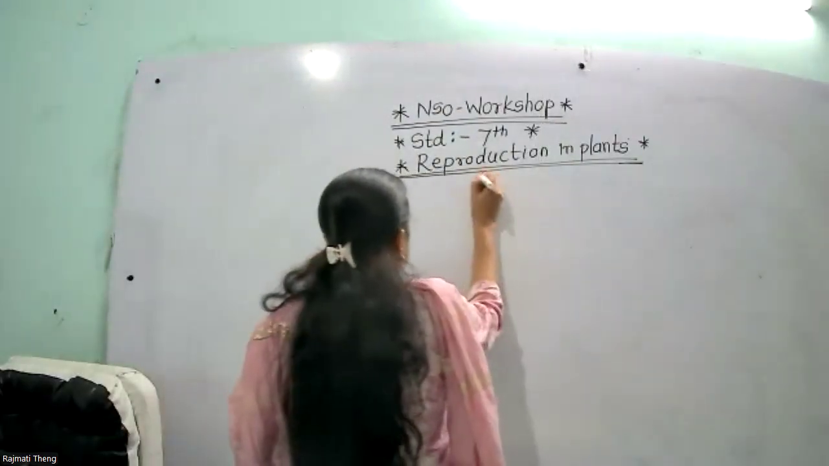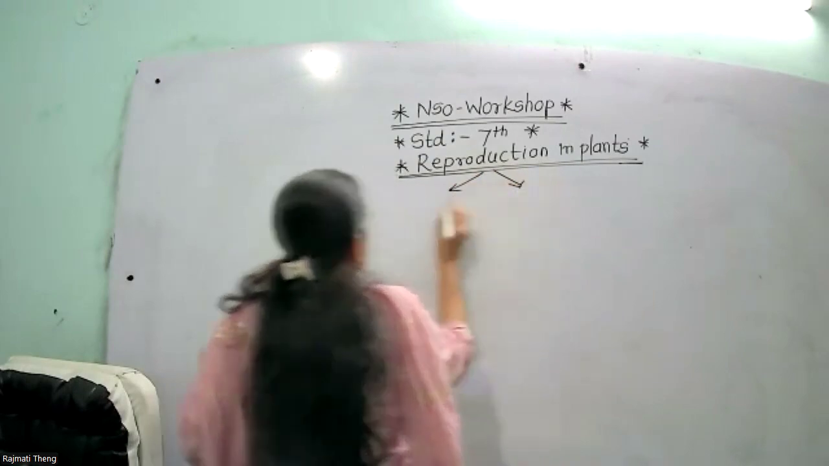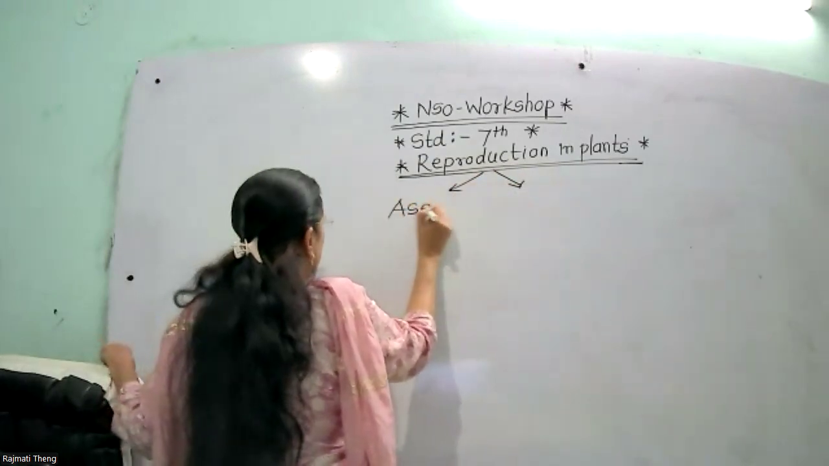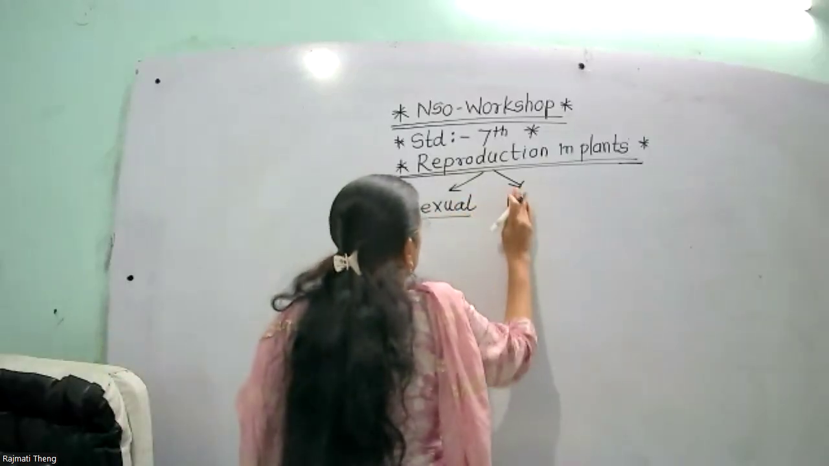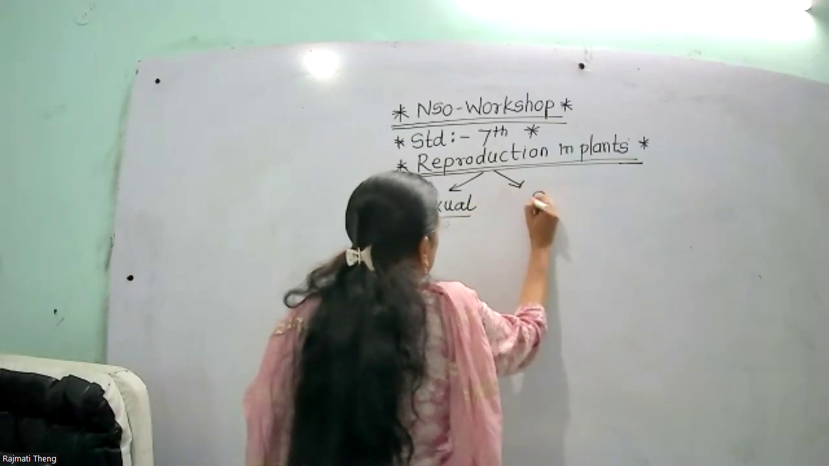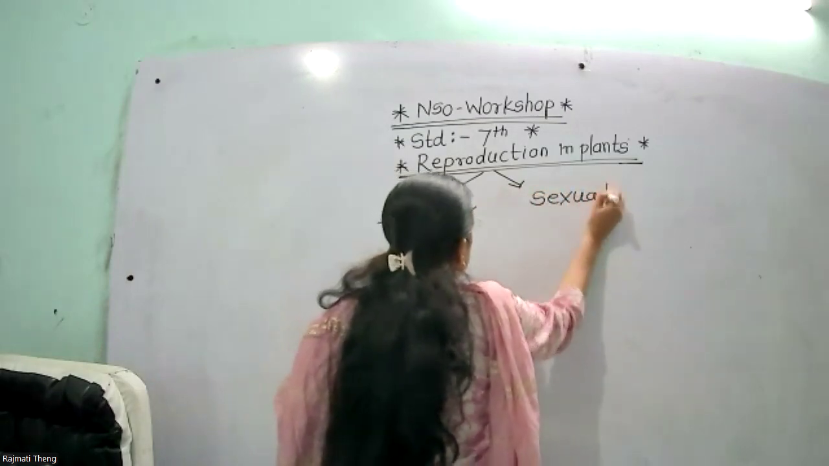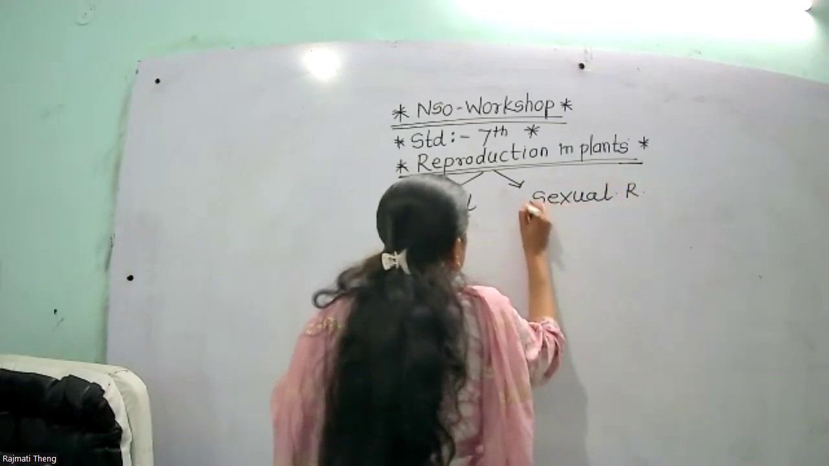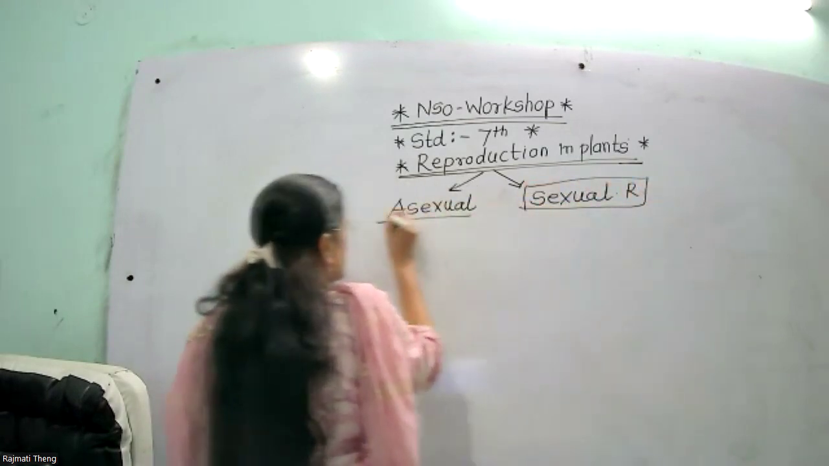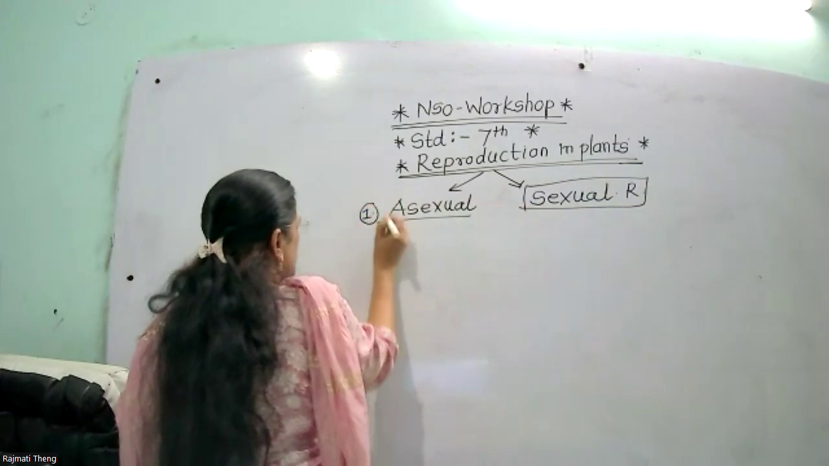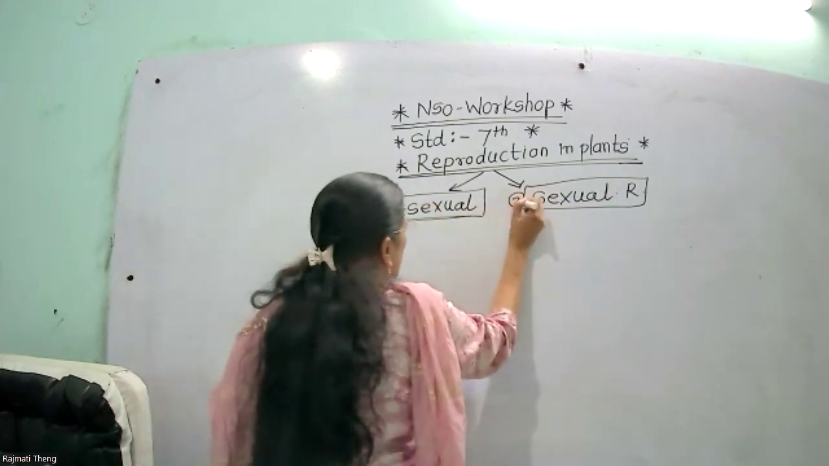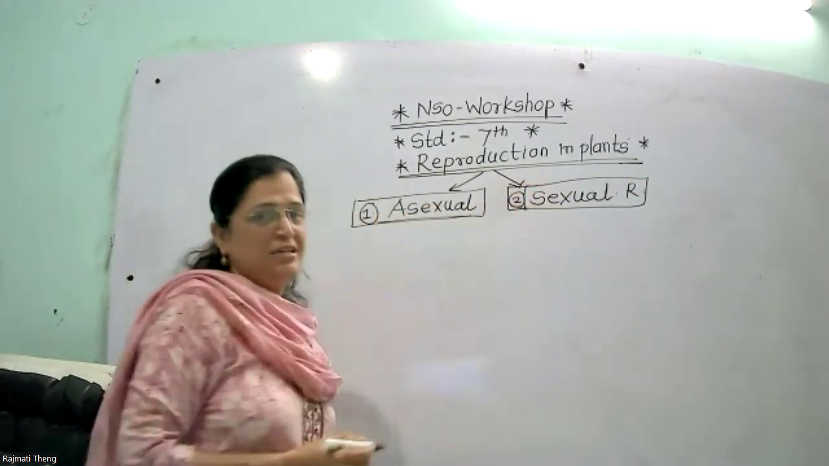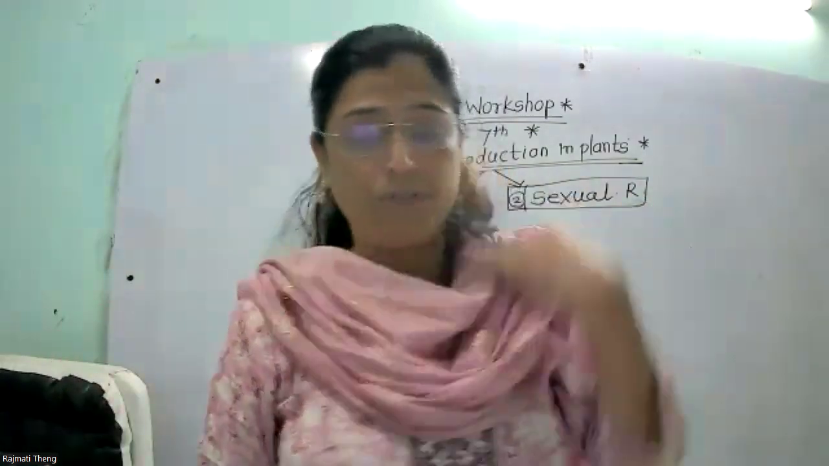Reproduction has two modes. First one is asexual reproduction and second one is sexual reproduction. How many modes of reproduction? There are two ways or two modes of reproduction. First one is sexual reproduction, and second one is asexual reproduction. In the first way plants reproduce sexually, or in the second way, asexually.